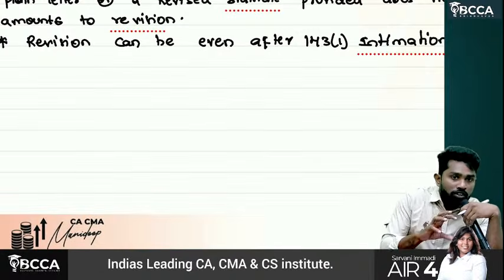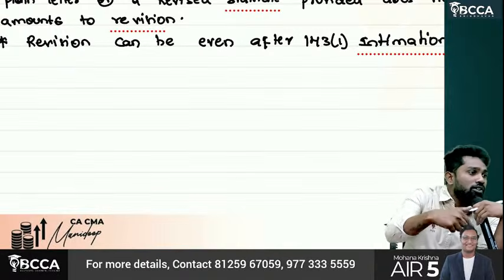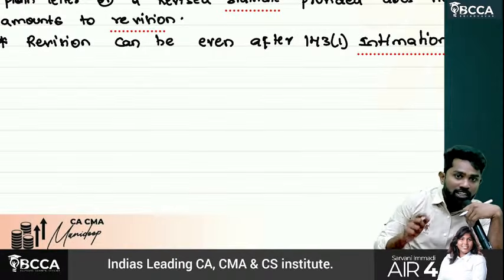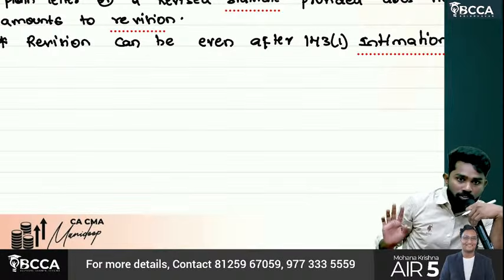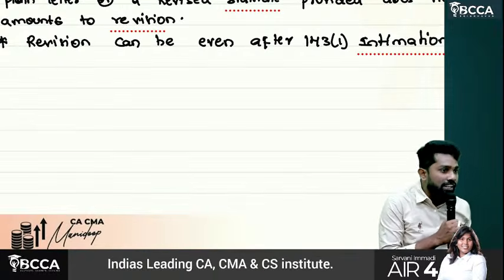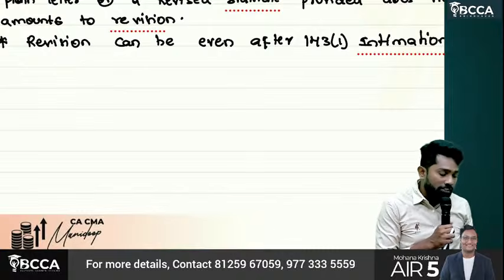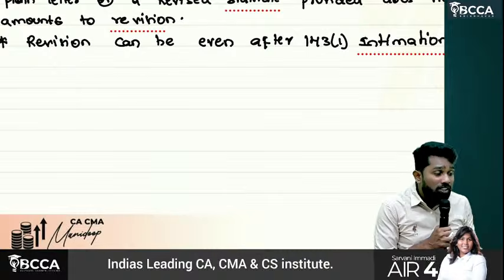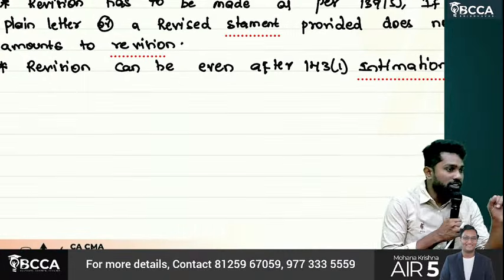Then, once you filed a return, every return by default will get processed by the system. That is called provisional assessment, or summary assessment under 143 subsection 1. So what will it do? The system will check for certain irregularities, whether the deductions you claimed are more than the limit given, or whether any losses which you cannot carry forward have been carried forward. Such kind of technical issues it will check and give you a 143 subsection 1 intimation.